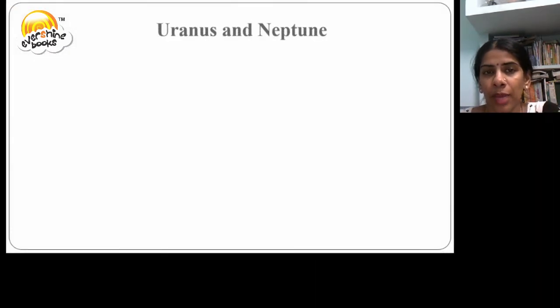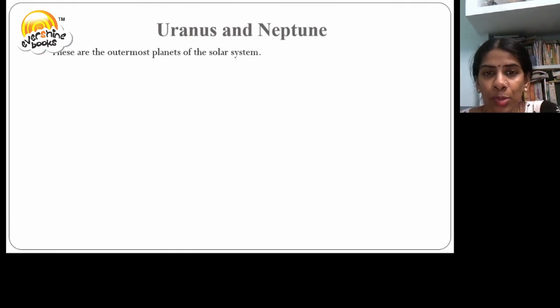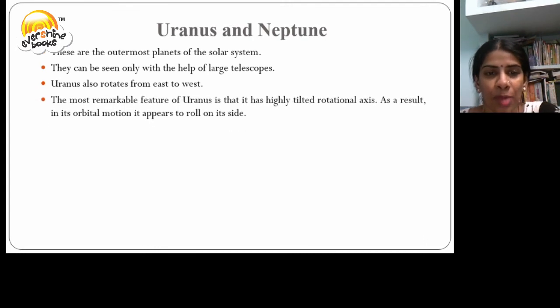The last two planets, Uranus and Neptune. These are the outermost planets of the solar system. They can be seen only with the help of large telescopes. Uranus rotates from east to west, like Venus. The most remarkable feature of Uranus is that it has a highly tilted rotational axis. Because of its orbital motion, it appears to roll on its side.